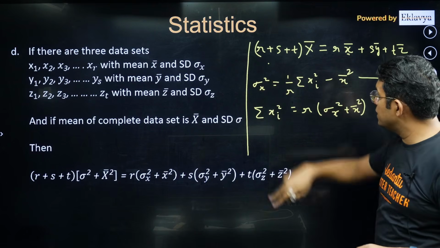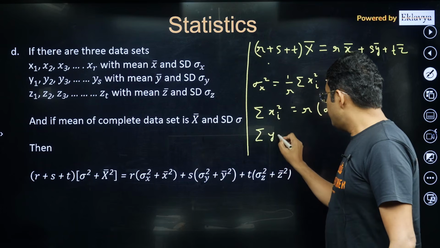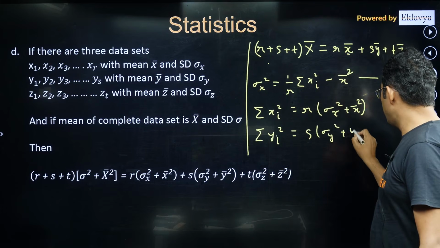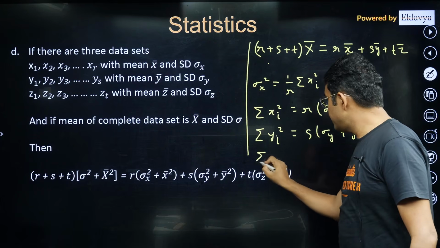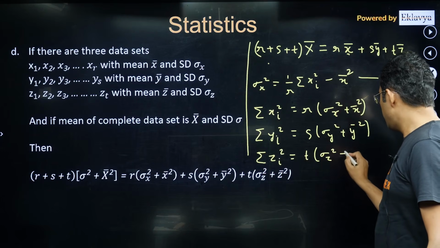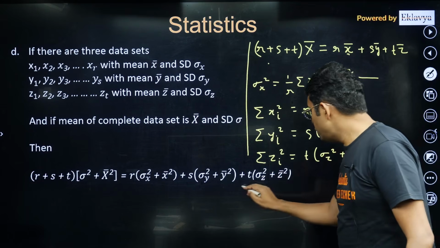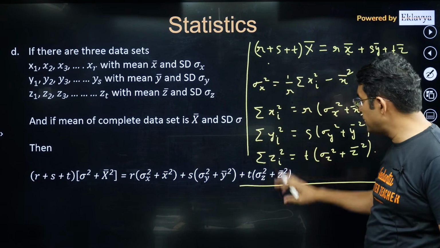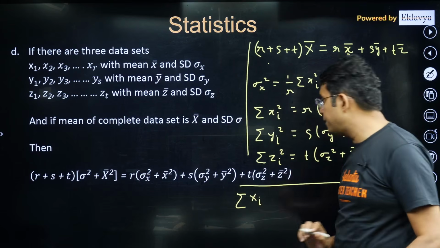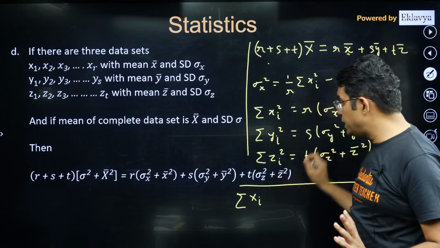So taking this on the other side, summation xi square will be equal to this thing. Now similarly, summation yi square will be equal to s into sigma y square plus y bar square. Similarly, summation zi square will be equal to t into sigma z square plus z bar square. Now if you add all these three things on the left hand side, that is nothing but the summation of all the data. Let me call them capital Xi.